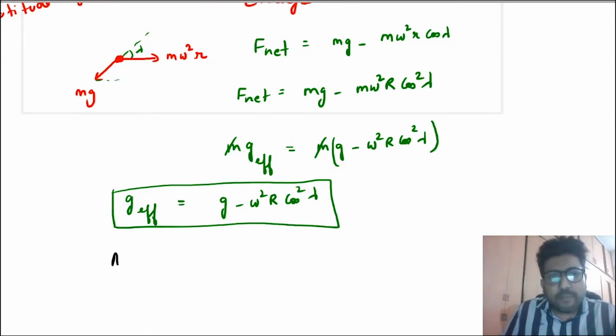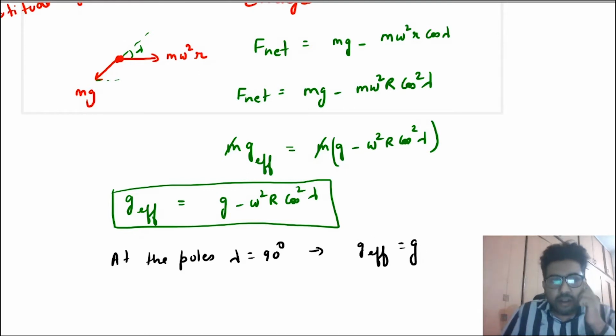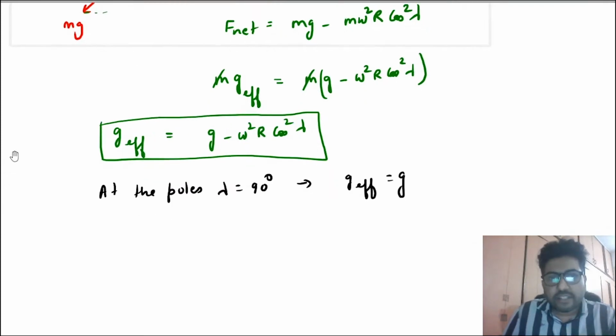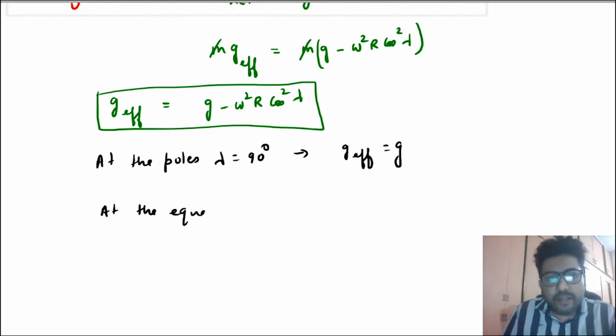Now at the poles, lambda is 90 degrees. So that means g effective is g. That means there is no effect of Earth's rotation on the acceleration due to gravity at the poles. But at the equator, lambda is 0.